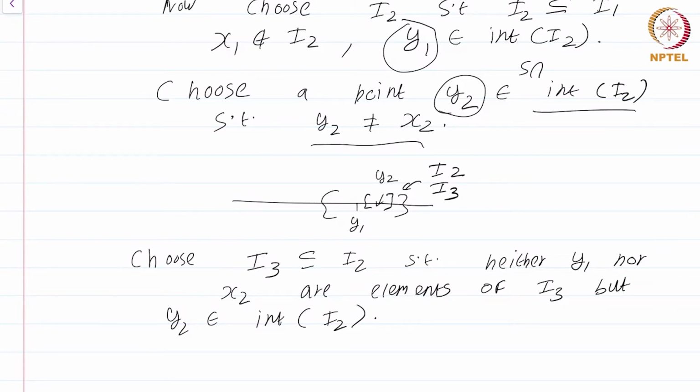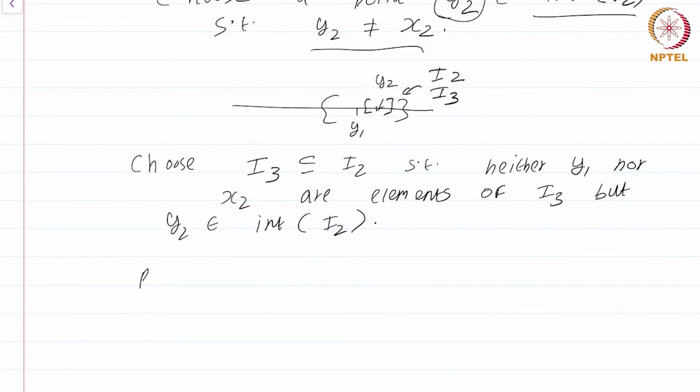Note, this is why I required y2 not to be equal to x2. If y2 happened to be equal to x2, I cannot do this. There is no way to do this. Okay. Now repeat this argument. That means because y2 is a limit point of the set S, there is a y3 which is there in this interval I3, and such that this y3 is not equal to x3. Okay. And then choose an interval I4 which is a subset of I3, and so on and so forth.